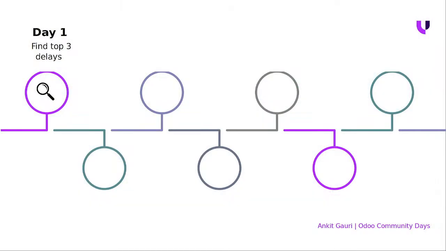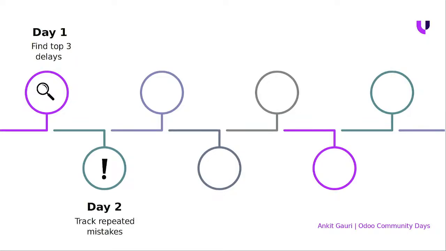First is to find the top three delays, right? What does that mean? First, you need to sit with your core team, I mean, the responsible people, to see what the actual pain points are that are causing delays, which are not letting you grow, right? So understand those criteria and get an idea of those things, and then note them all down, right?